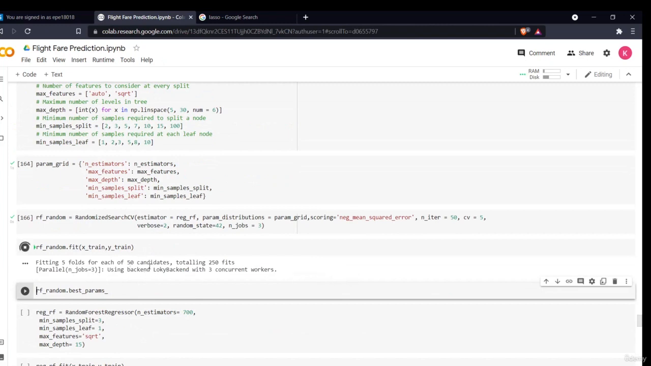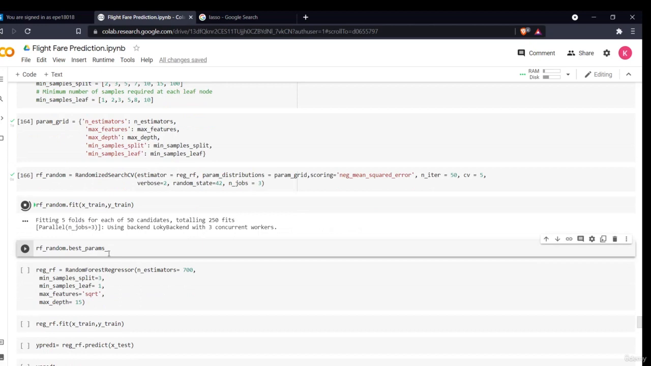Now it will fit for the different folds. It will take a certain time because it will be fitting many parameters. I have already fitted it. It takes around 10 to 12 minutes to check all the different parameters, and from that I got my best parameters: n_estimators is 700, minimum sample split is 3, minimum sample leaf is 1, max features is sqrt, and max depth is 15. These were the best parameters which I obtained.